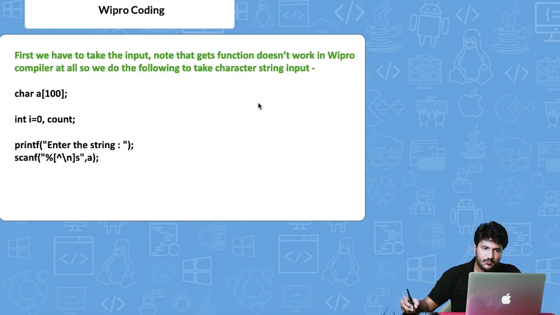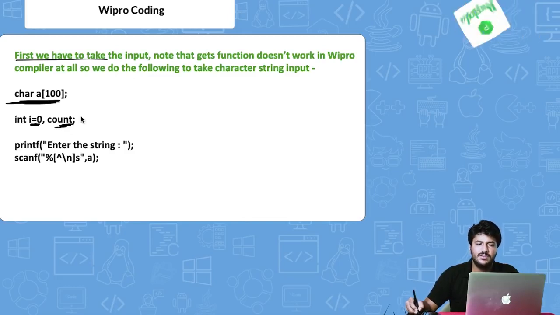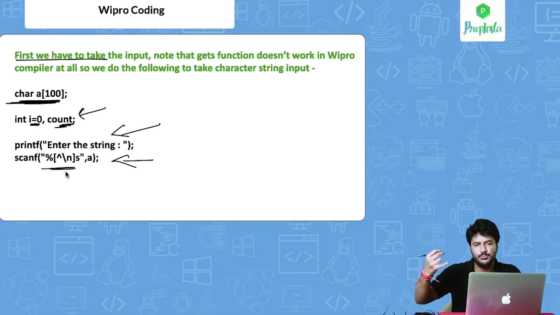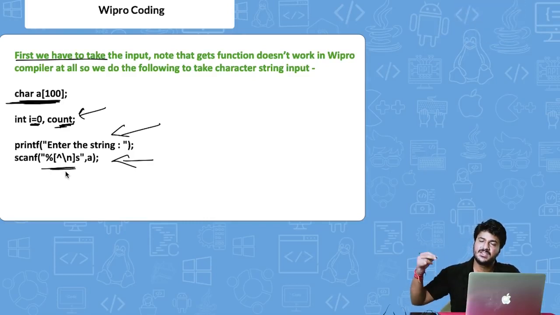First, we are going to take the input. So first we are assigning a character array of length 100. Then we are initializing i equals 0, which we will use to iterate the loop, and then count will store the number of words in this video. Then we are asking to enter the string. We are also going to post the whole code in the Prepinsta Wipro coding questions page, so you can find the whole code there. But it is very important to understand how the code works, so that is what I'm going to focus on in this video.